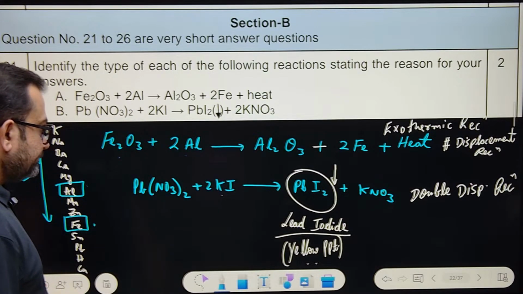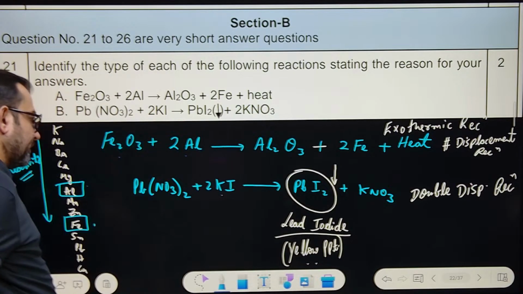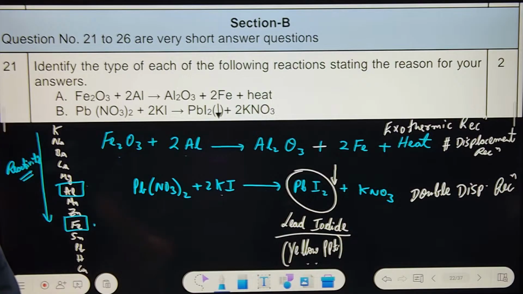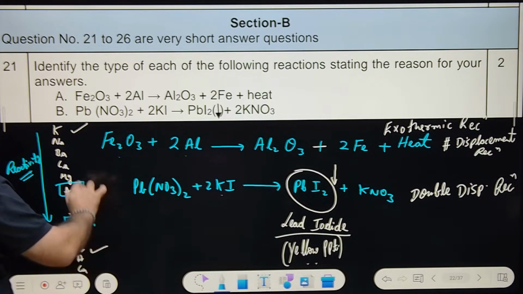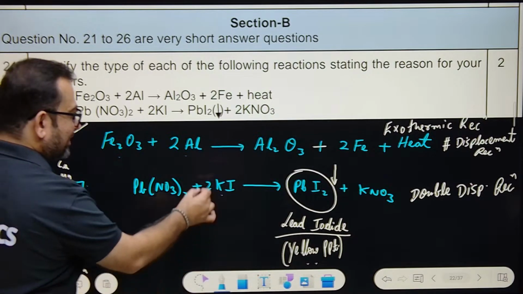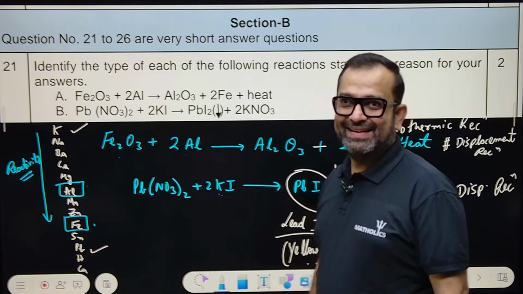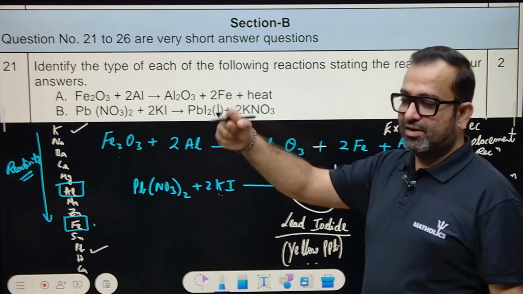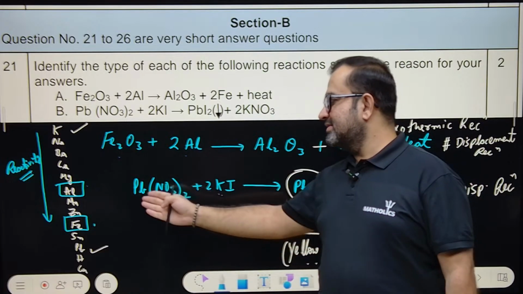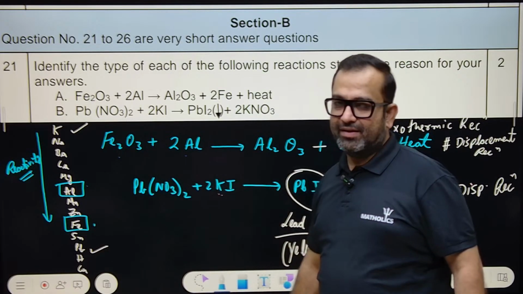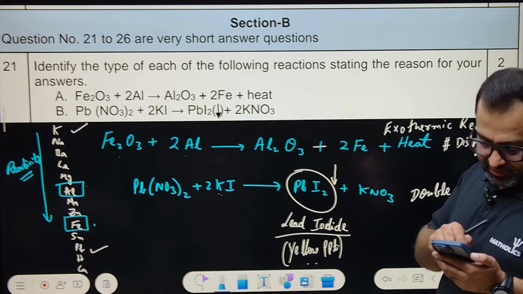Potassium is displacing lead because, see, potassium is here and lead is so down. So potassium is the main displacement, the leader of the displacement reaction, right? Double displacement we can say because this is coming here, so this is obviously coming here. Okay, sorted. Yes, beta, sorted. Got it?